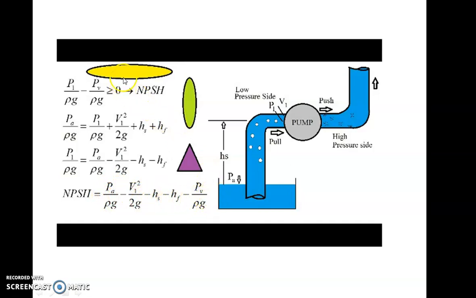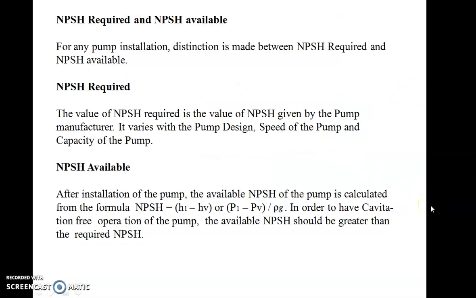But basically, to understand the concept, you only remember that the actual pressure inside the pump is always greater than the vapor pressure, and the difference between the actual pressure and the vapor pressure is called the NPSH. So remember the NPSH formula very clearly. Now there are two NPSH in industry: NPSH required and NPSH available.